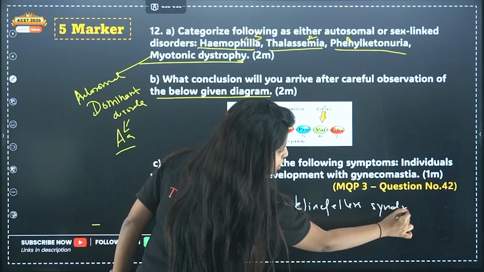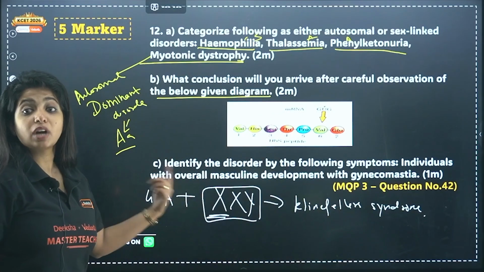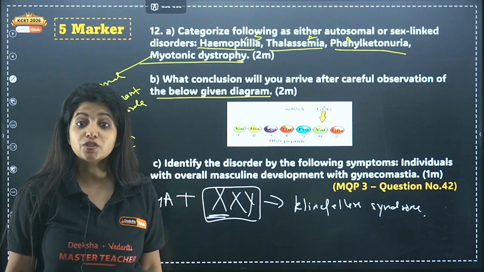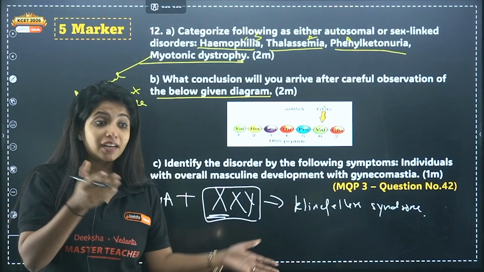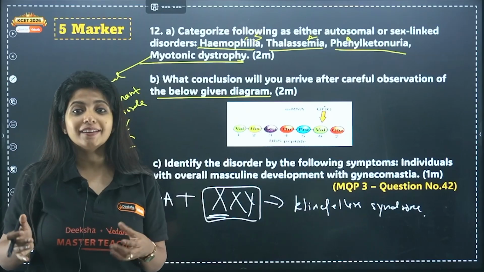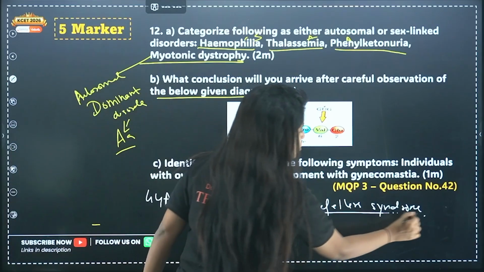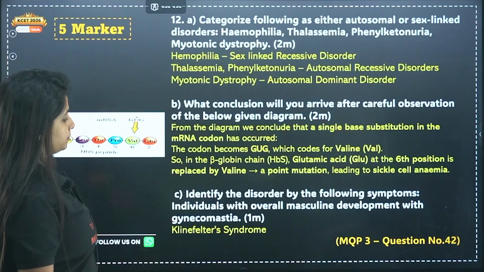Klinefelter syndrome. One extra X chromosome is there. Is it a Mendelian disorder? No. Mendelian disorder means that in one chromosome a gene is being affected. That is what you mean. Here an extra chromosome altogether is coming. So it's a chromosomal disorder, and your answer for this question is Klinefelter syndrome.